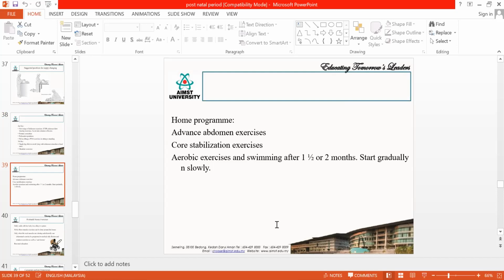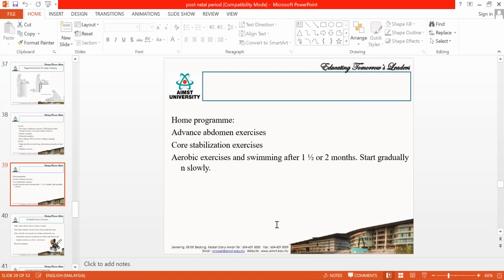That means how do they progress the abdominal exercises. Then teach them core stabilization exercises. So these advanced abdominal exercises, they should be doing as they are progressing. When they are slowly improving to grade 3 and grade 4, what are the exercises they are supposed to do? All these things you have to teach in the home program.